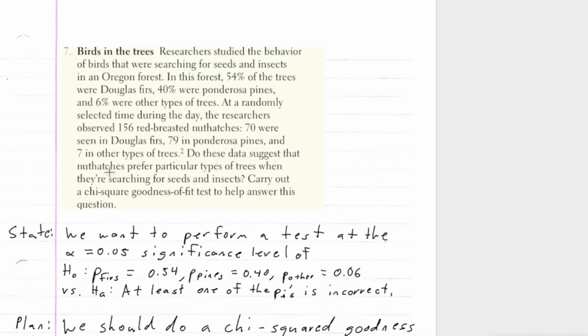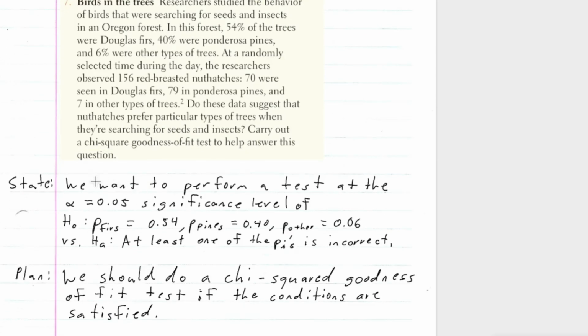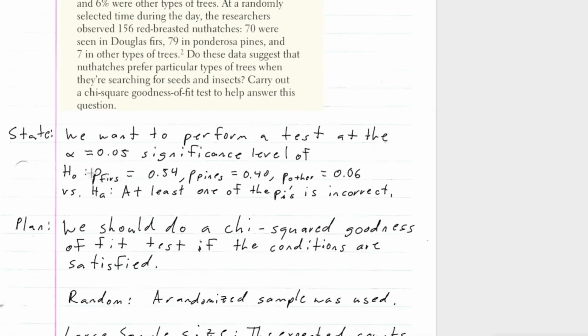Do these data suggest that nuthatches prefer particular types of trees when they're searching for seeds and insects? Carry out a chi-square goodness of fit test to help answer this question. So, we want to perform a test at the alpha equals 0.05 significance level. Our null hypothesis is the proportion of the birds in the firs would be 0.54, the proportion of the birds in the pines would be 0.40, and the proportion of the birds in other types of trees is 0.06, versus the alternate hypothesis that at least one of these is incorrect, right?